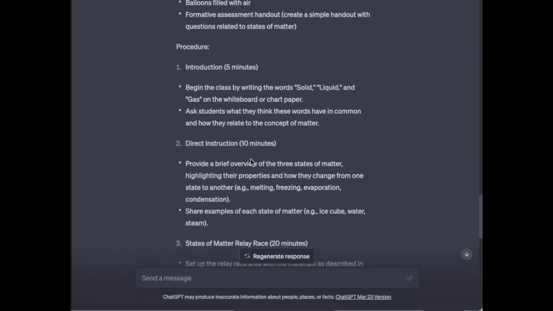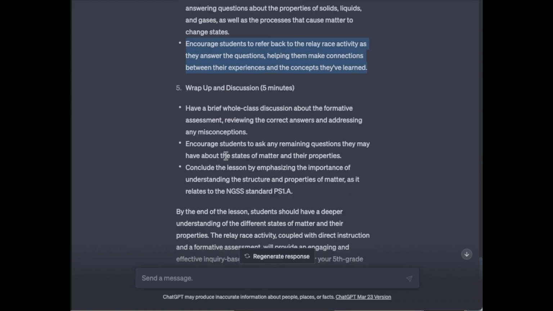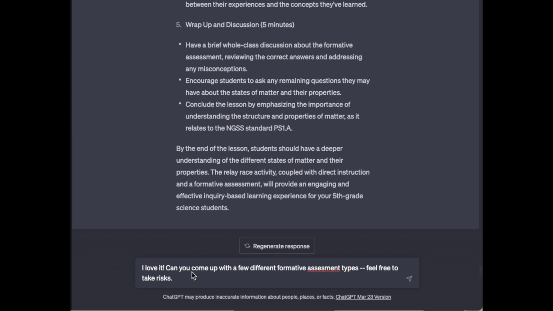So I don't really like that. It isn't a very good one. So we're ultimately going to tell ChatGPT that we'd just love something with a little more meat to it. So what I'm now going to do is I'm going to ask it to come up with some formative assessment types and ask it to kind of think outside the box.